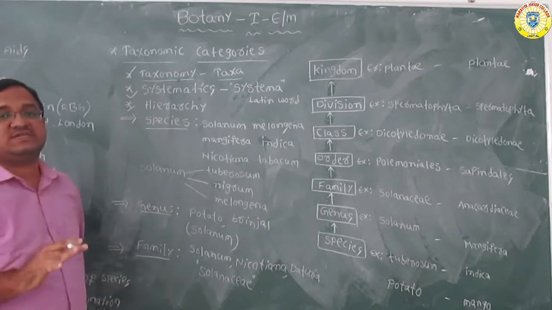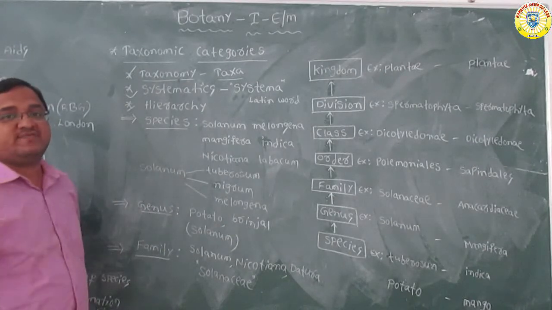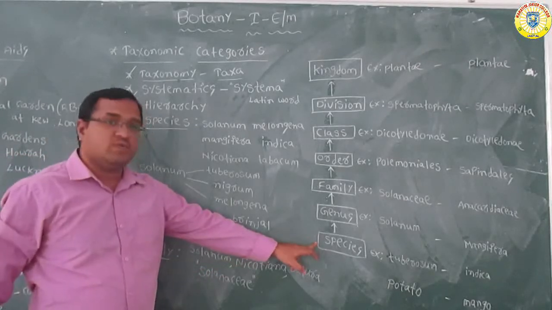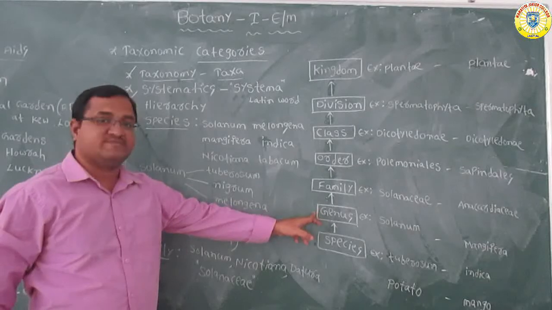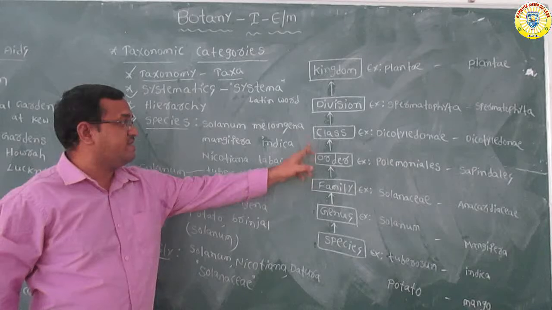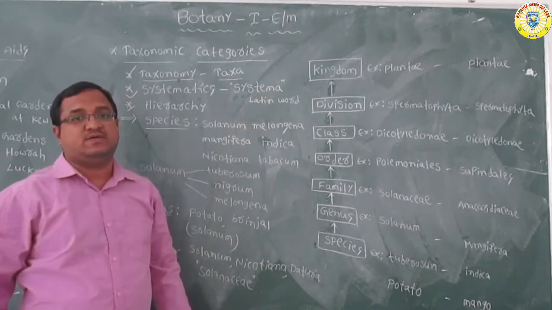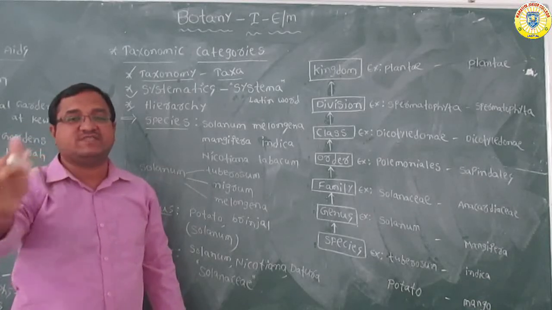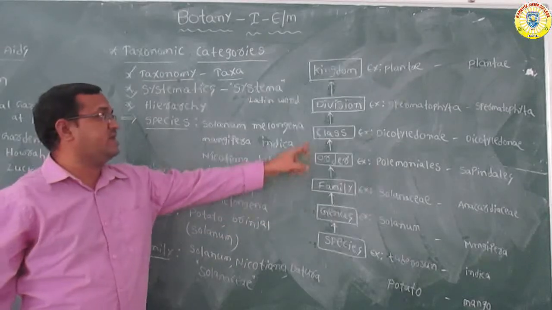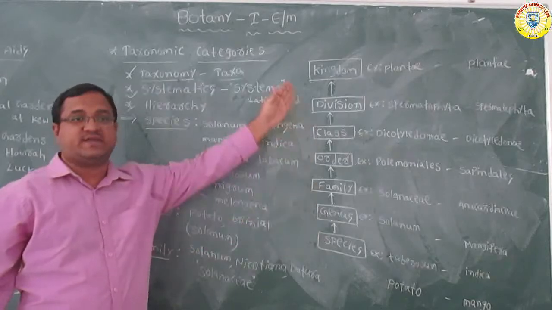This hierarchy includes species, first one; genus, second; family, third; order, fourth; class, fifth; division, sixth; and kingdom, seventh. So this is the hierarchy of classification in ascending order.